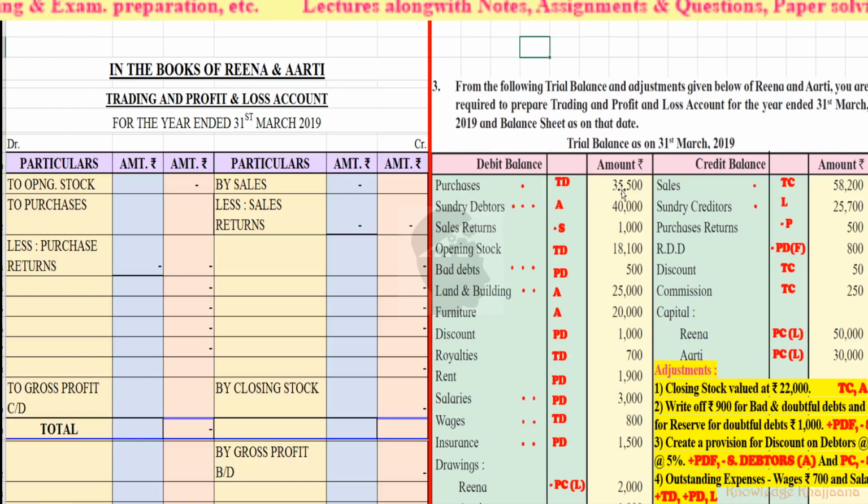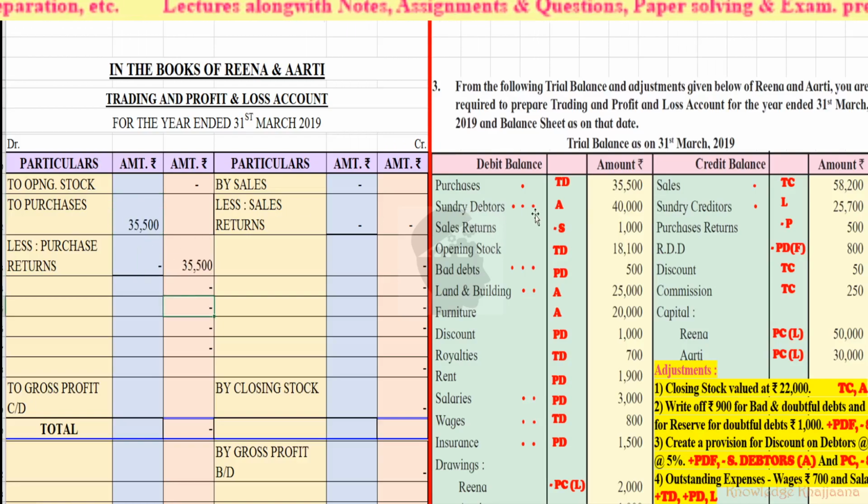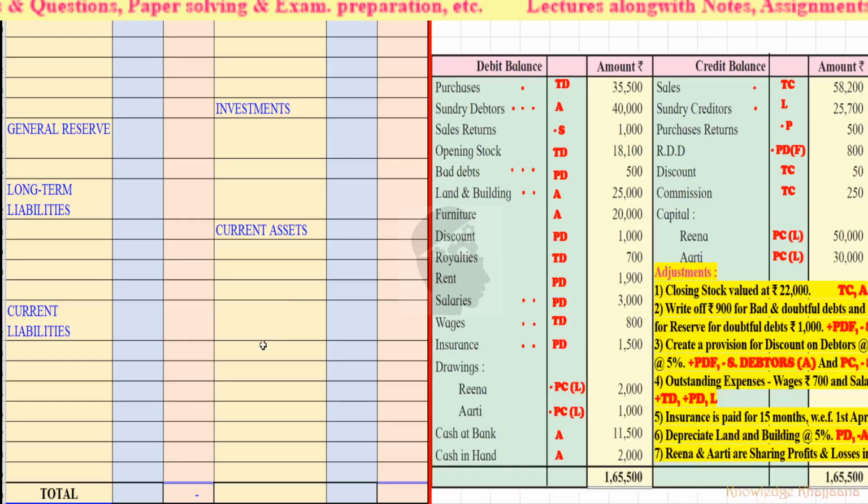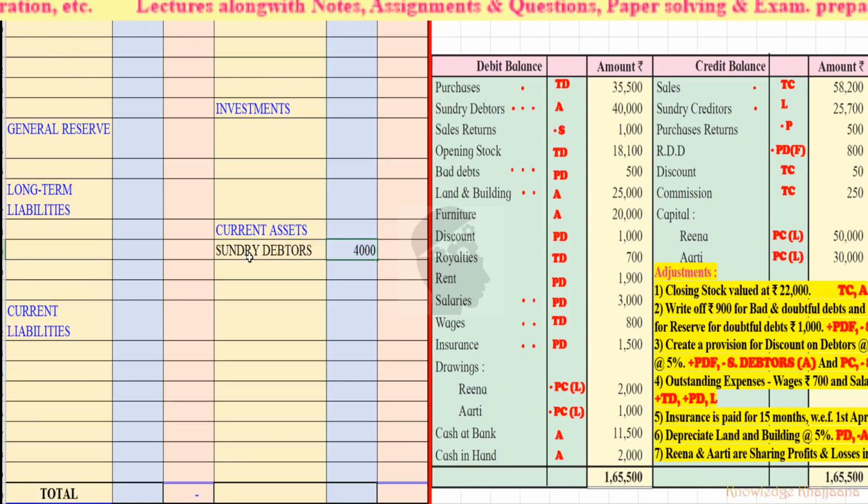Purchases, trading account debit side, 35,500 will come in the inner column. Next, sundry debtors, current assets. Always there are many adjustments, so it will come in the inner column, 40,000.